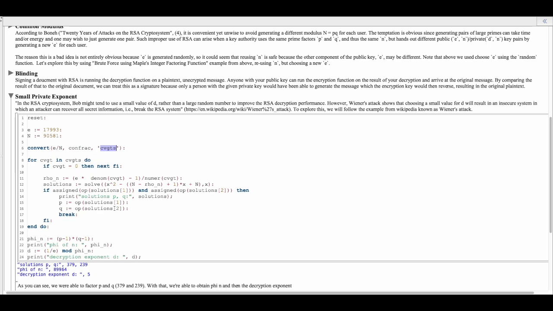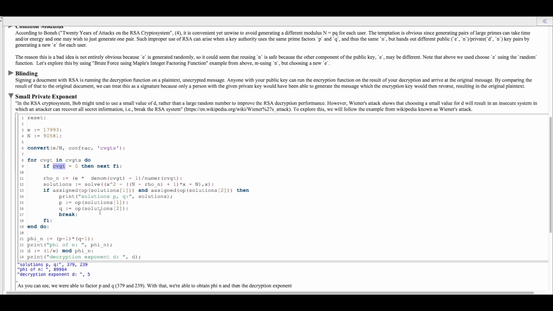So we iterate through them and try to find one that works. Here I said we don't want it if it equals 0, because that first convergent would obviously not produce a factorization. The second one does, which is 1/5.